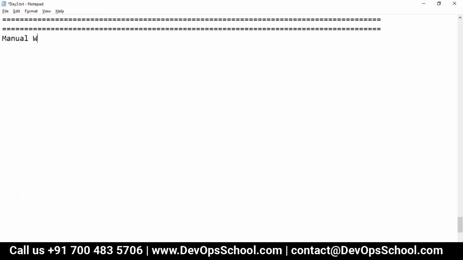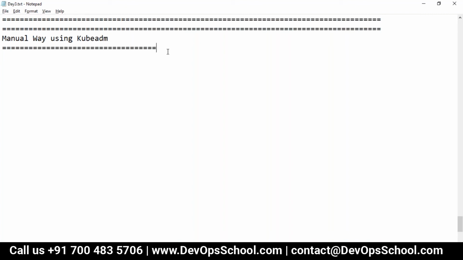The manual way. Again, if you want to find out the other ways, look at the documentation, and many options are there. As I said, 40 methods are there. So every method is not possible, but the method which I'm going to show you is the recommended one. And also, if you're preparing for the certification, this method will be applicable. Manual method, but using Kube ADM. So I'm going to set up a cluster, which I'm going to show you right now.